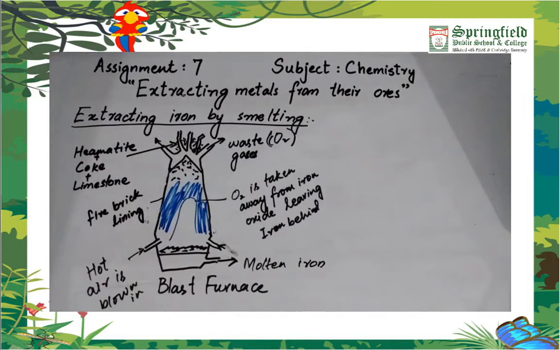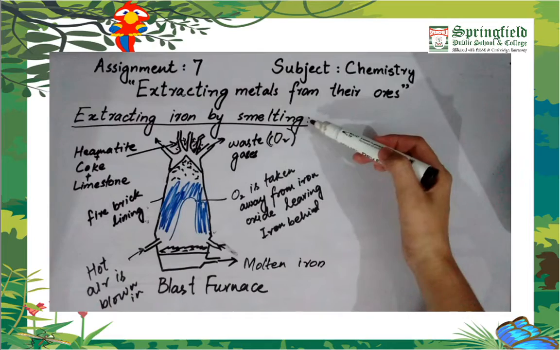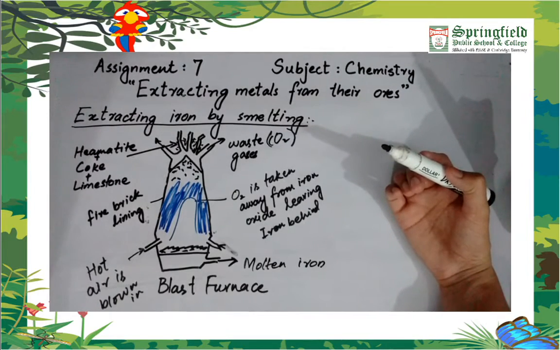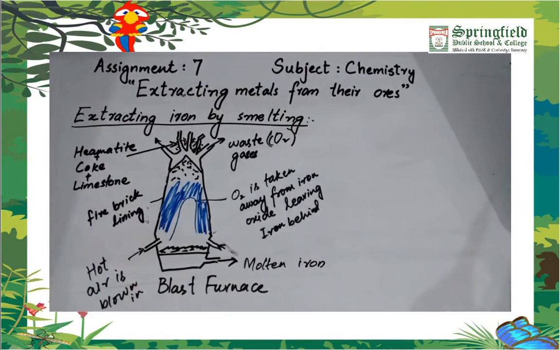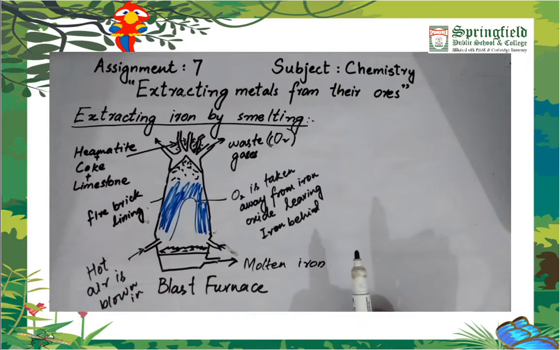Now see the extraction of iron. Iron can be extracted by the process of smelting. Iron is the second most abundant metal found in the earth's crust, and it is mostly used in making several items which are used in our daily lives. So this is the furnace in which we extract iron.